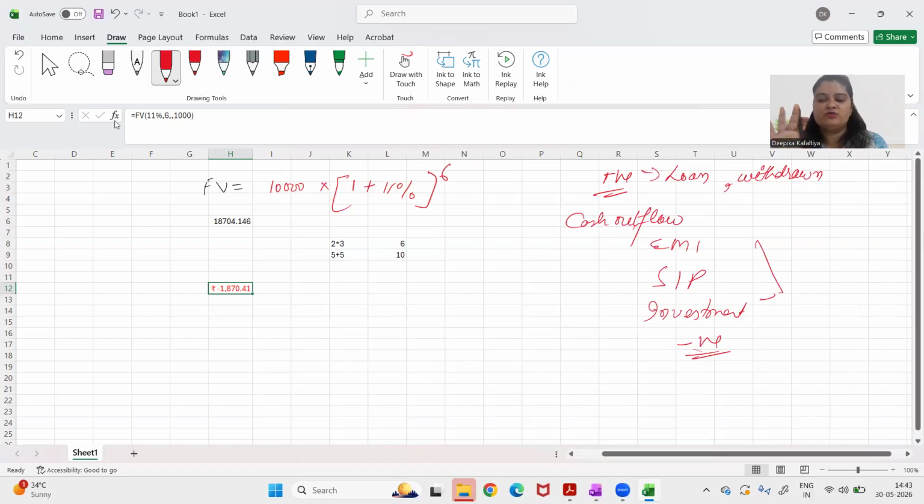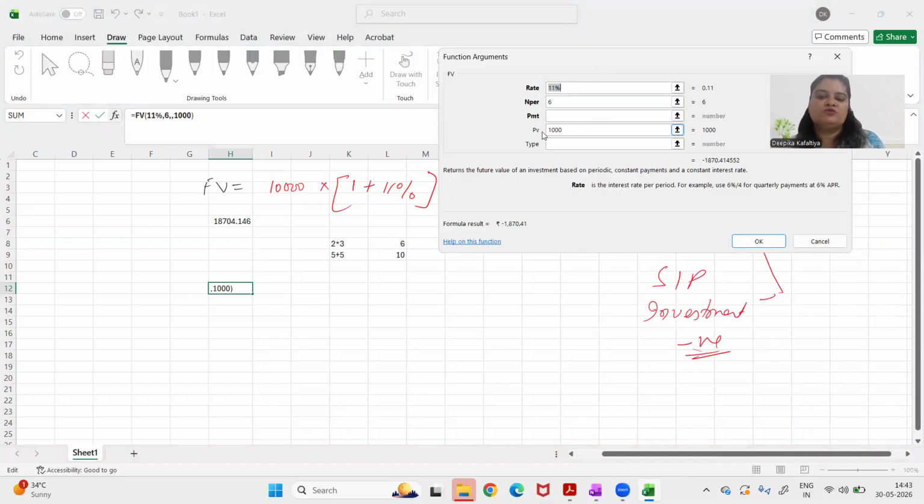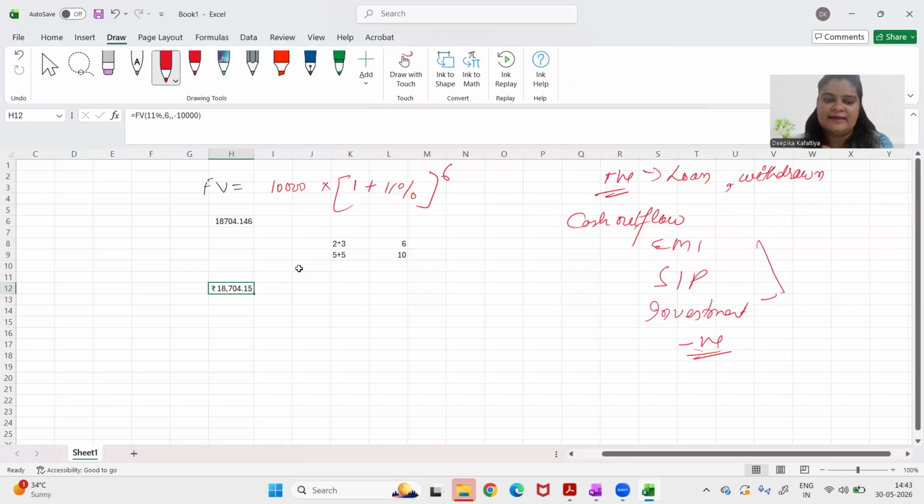Now here, if I use the same convention, this PV is not 1,000, it was 10,000, right? The PV of 10,000 is actually my investment. So investment means I have to put a minus sign here. When I put a minus sign, Excel will automatically understand that the 10,000 rupees was an investment. So 18,704 is what I'll get in my pocket. That's why it has shown it with a positive sign. All right. So I have told you two methods of finding out future value.